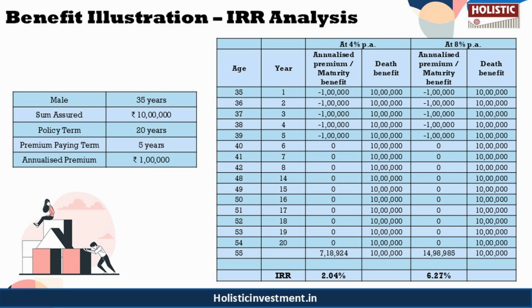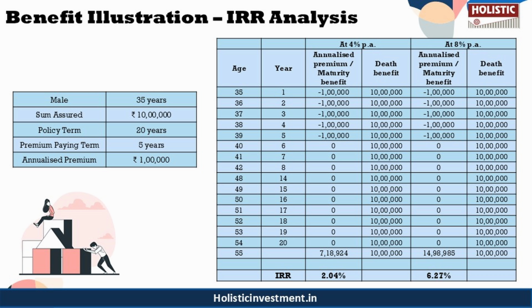After the premium paying term, the fund is allowed to grow and the fund value is available at the end of 20 years. So here we are going to show you two different assumed rates of future investment returns, like 4% per annum and 8% per annum, to show you how this policy can give you returns based on two extremes like worst case scenario and best case scenario.